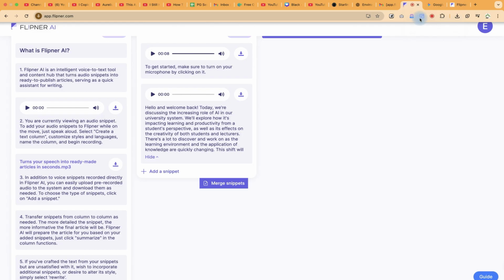Very interesting and very simple AI tool to try. So please go ahead and see how you can use this to your own advantage, especially with the fact that it is now mobile friendly. Please go ahead, explore it, and see how you can use it to convert simple ideas that you have in your head into ready to publish articles.